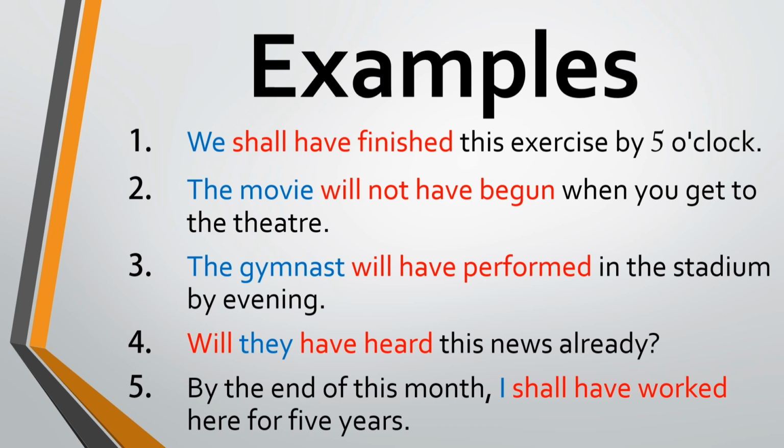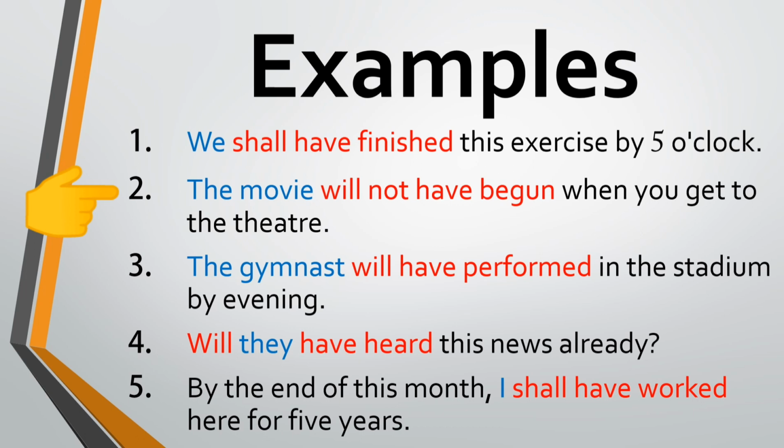Let's understand these forms through these examples. We shall have finished this exercise by 5 o'clock. We is first person subject, so shall have is used, and finished is the past participle of the verb finish. 5 o'clock indicates the future time of completion.